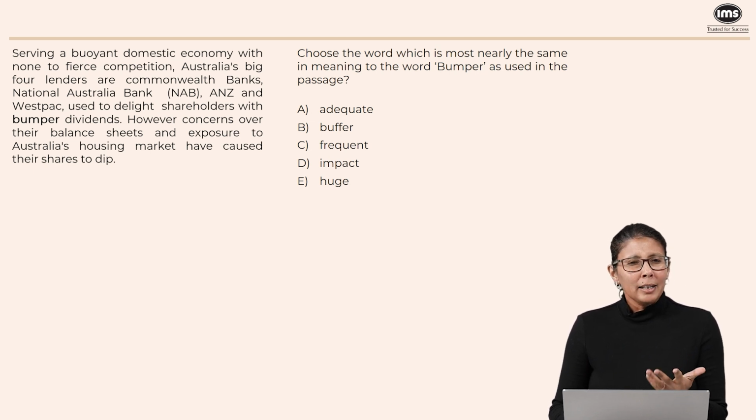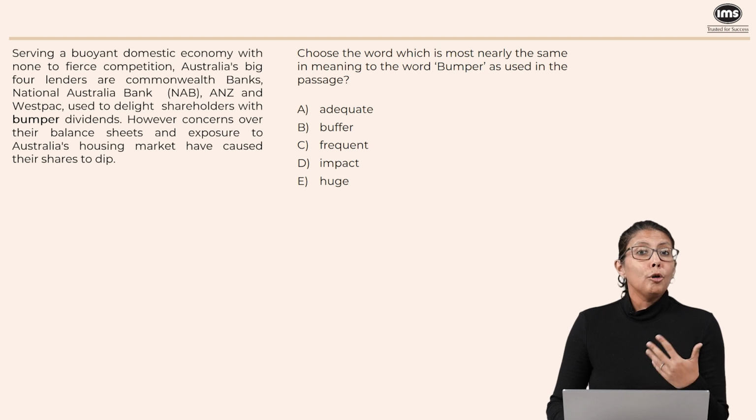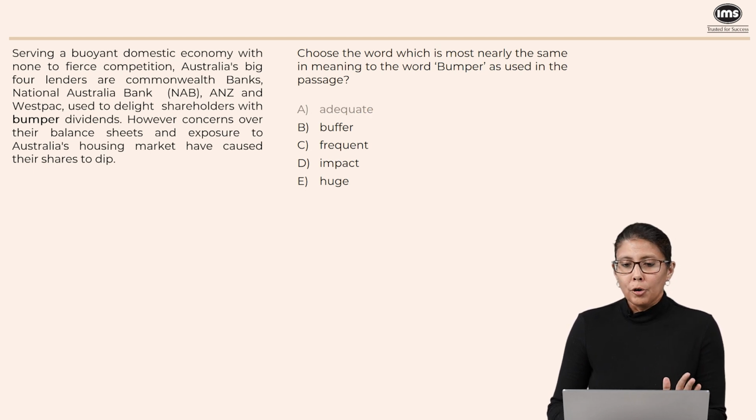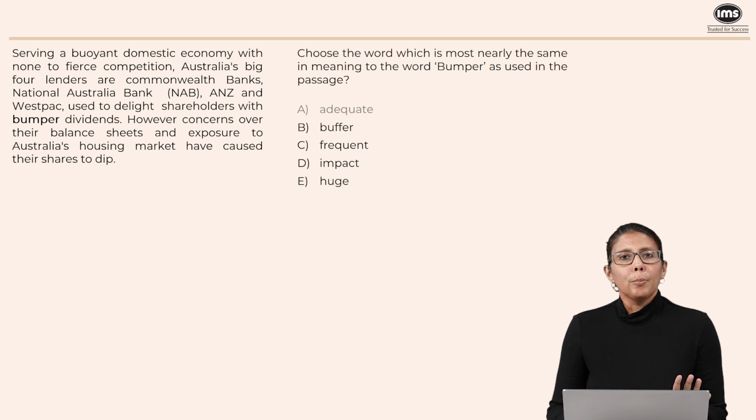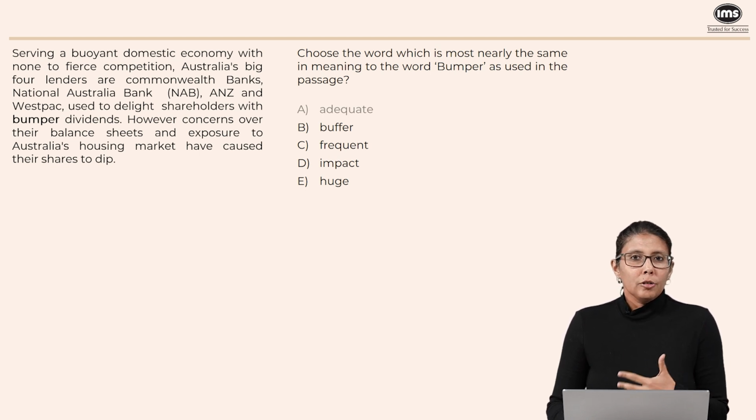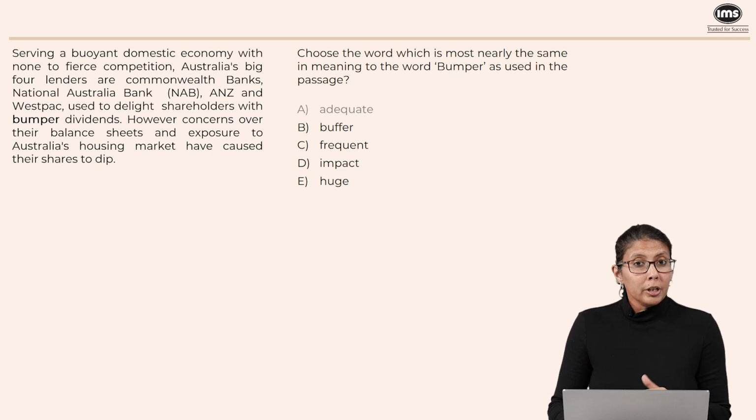A says adequate. Adequate is enough, but bumper means more than enough, plentiful. So A is not our answer. Now, the second option says buffer, right? When we keep a buffer, it basically means that we are provisioning a little bit extra so that there are no problems. But buffer usually means provisions, extra. It does not actually mean bumper. Bumper is more than required. So buffer is generally something we dip into in times of need, whereas bumper is something that refers to having more than you need. So very different words, therefore B cannot be our answer.